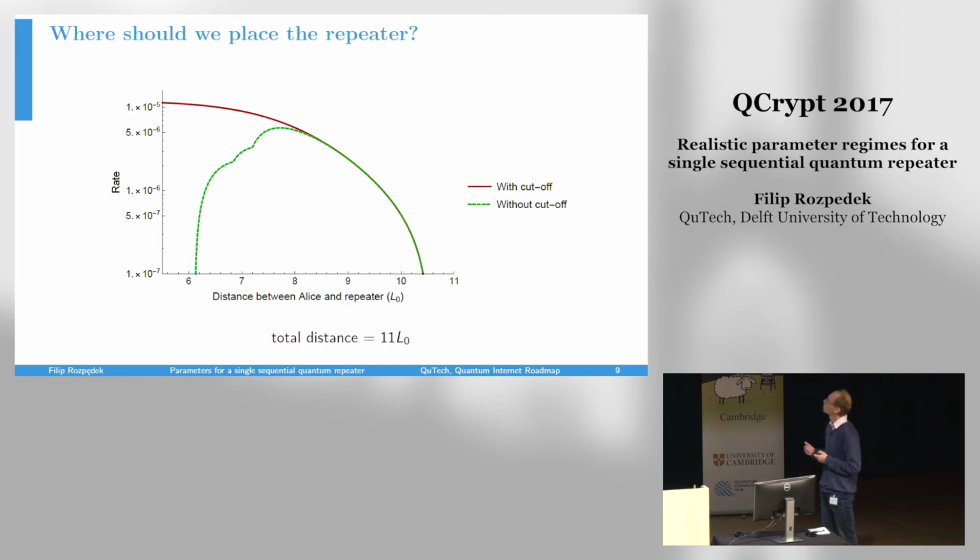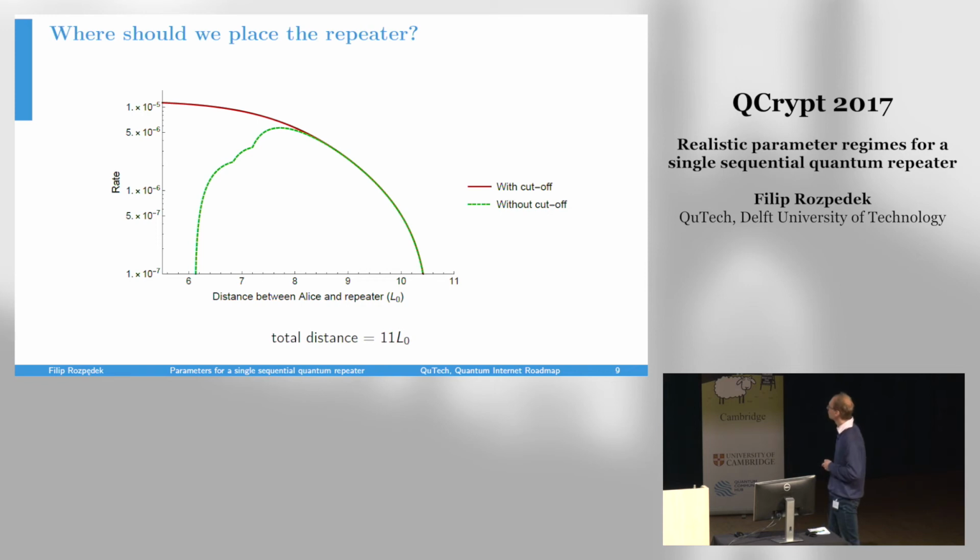Then we could also ask the question, where exactly should we place the repeater? In the article that originally introduced the scheme, it was also suggested that the problem of decoherence can be overcome by shifting the repeater towards Bob. If we shift the repeater towards Bob, we can make sure that the average number of attempts on Bob's side to receive the photon is smaller than the coherence time of this quantum memory QM1. And that's what we see here.